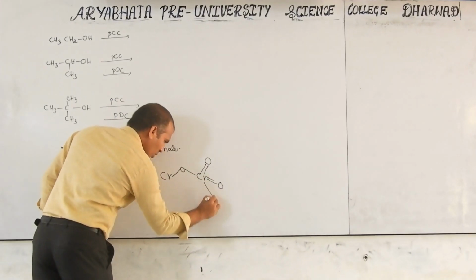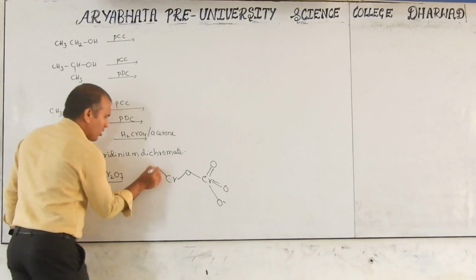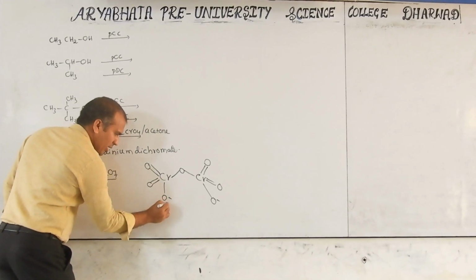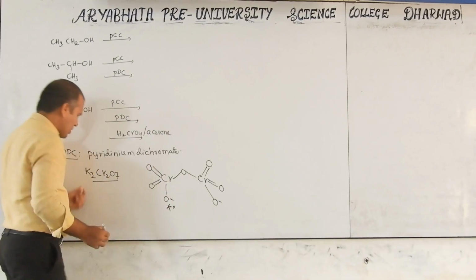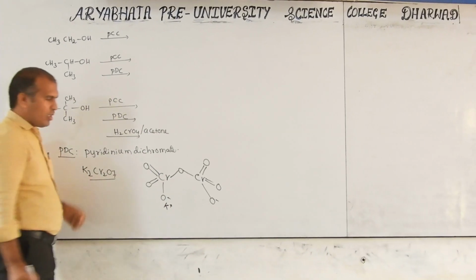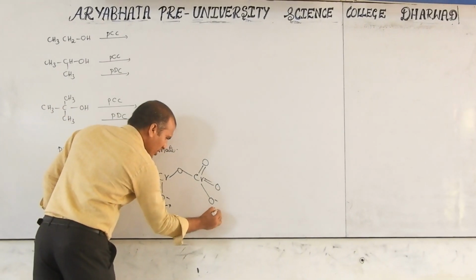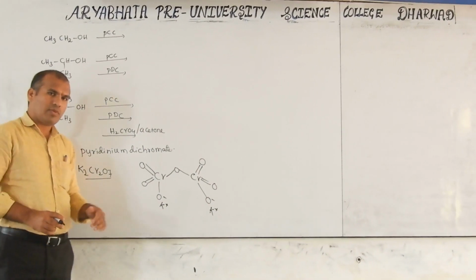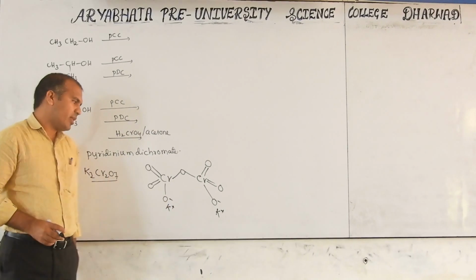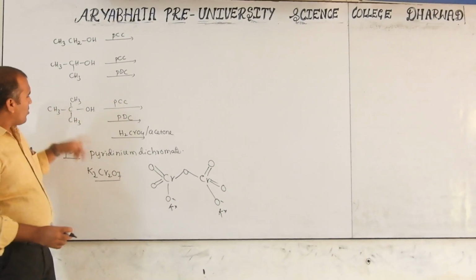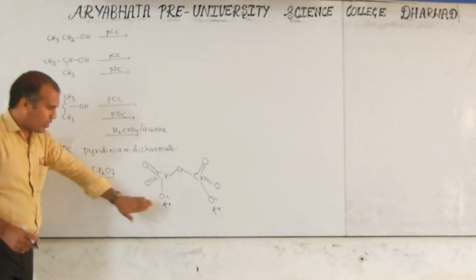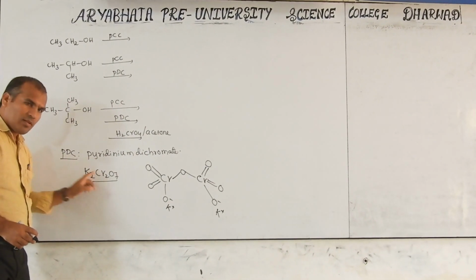Next O minus, double bond O, double bond O, O minus. Here K plus, because how many K are there? 2. Then here also K. This is the potassium dichromate formula. You will learn it in the d-block elements also, because its preparation and properties are there. Now, what do we have to write here? Pyridinium dichromate is there. Here potassium dichromate is there.